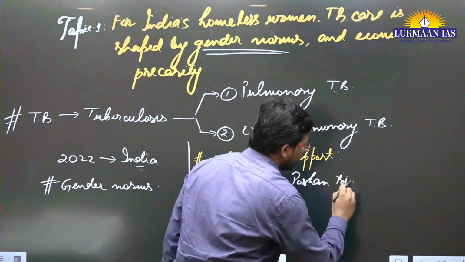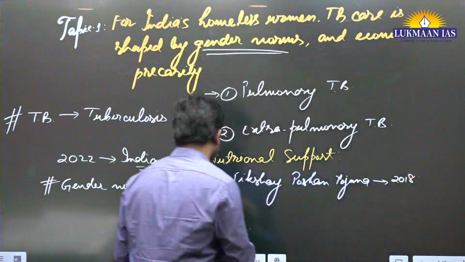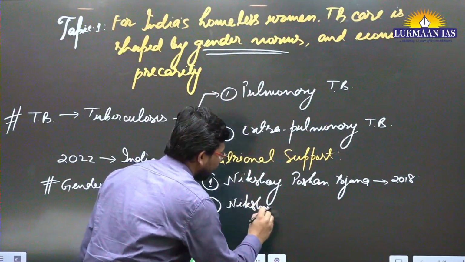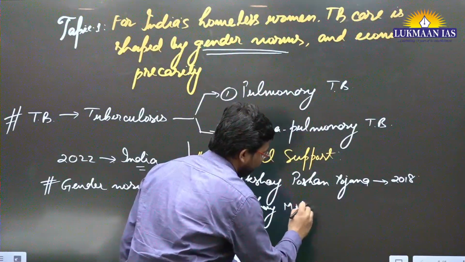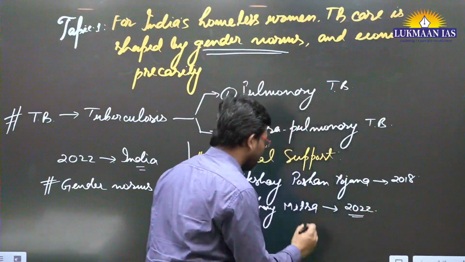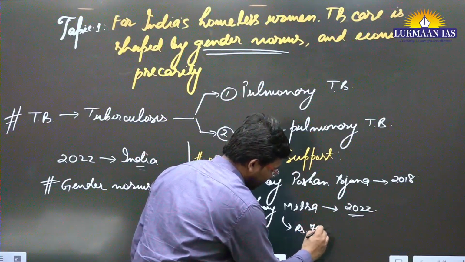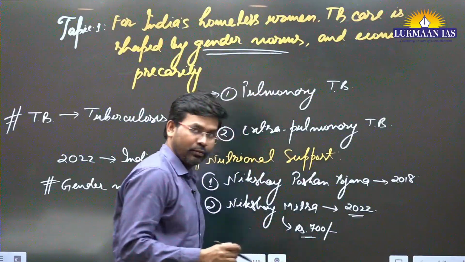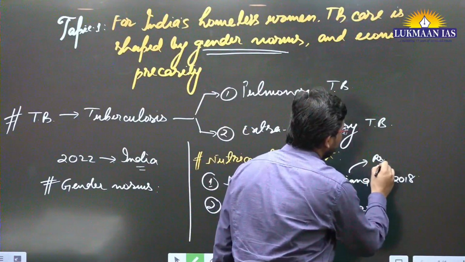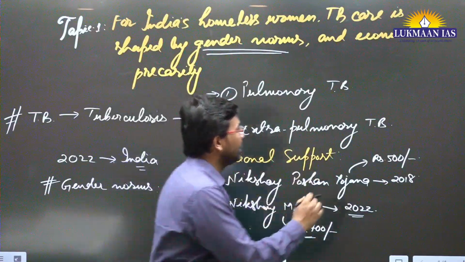Poshan Yojana. So this Nikshay Poshan Yojana has been integrated by the government in the year 2018. Apart from this, there is another mission known as Nikshay Mitra. This was announced in the year 2022. Under Nikshay Mitra, they will give food support, nutritional support to the patient worth rupees 700. And in the case of Nikshay Poshan Yojana, they will give food support to the patient worth rupees 500. Okay, so this is the thing, and this is a DBT scheme.